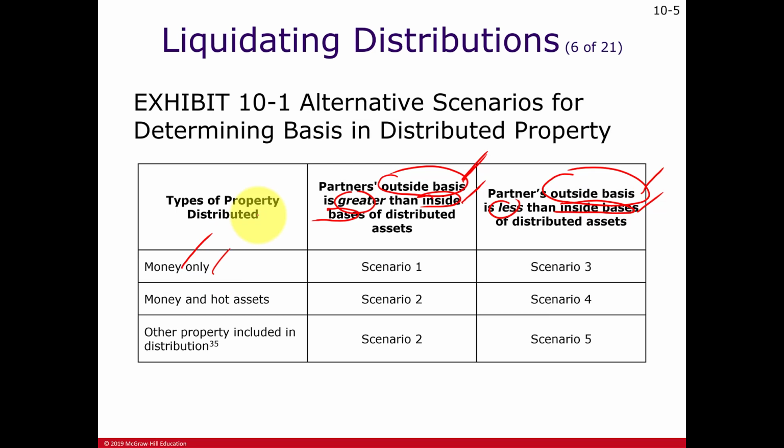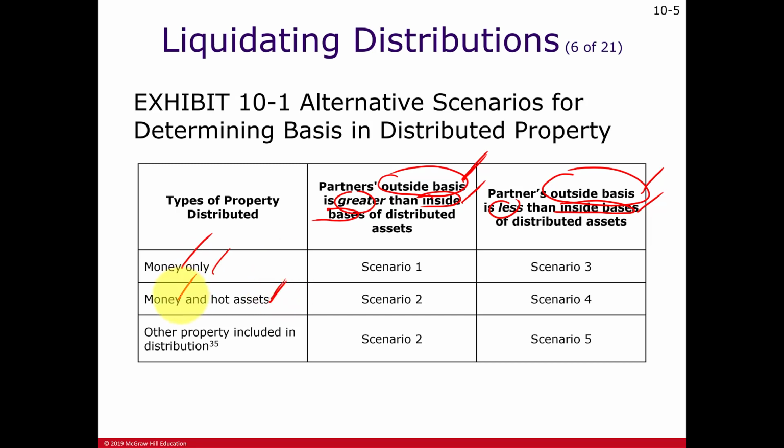Okay, but most times, if there is a disproportionate distribution, or if now also hot assets are being distributed, there could be a gain or loss. But you first have to allocate the money and allocate costs to the hot assets.